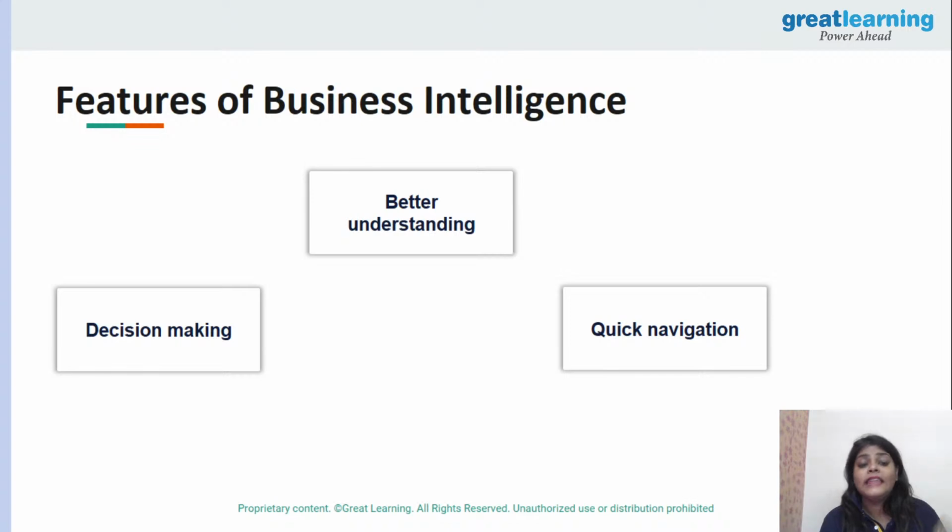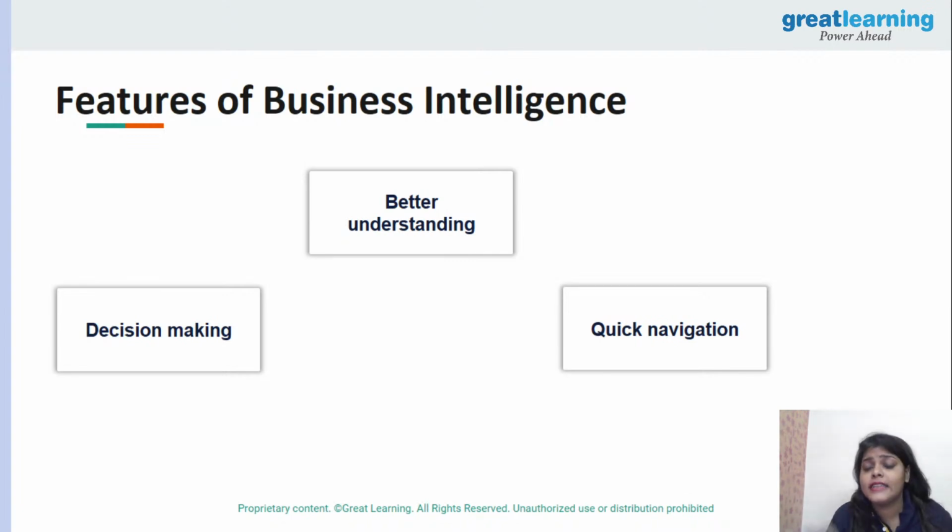Then decision making. If you want to make a decision from your data, in layman's terms, the business analyst is trying to portray to you what your data is saying. Suppose you are taking sales data. I don't know how many of you have seen the job role of sales analyst. Who is a sales analyst?